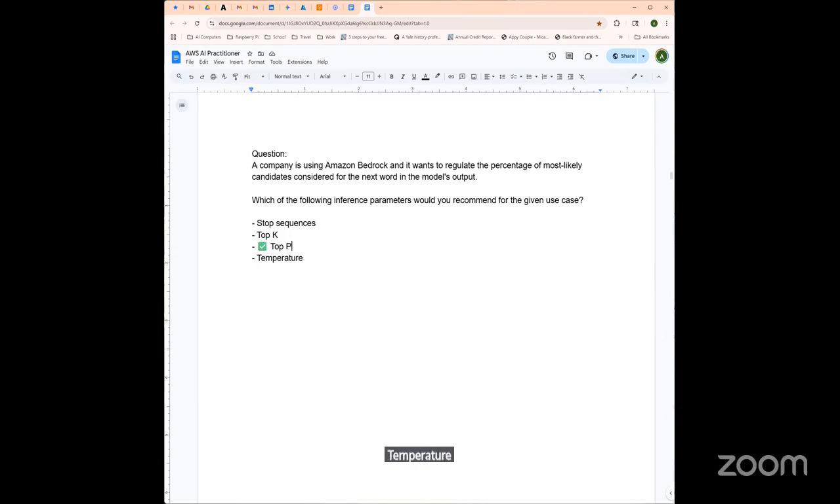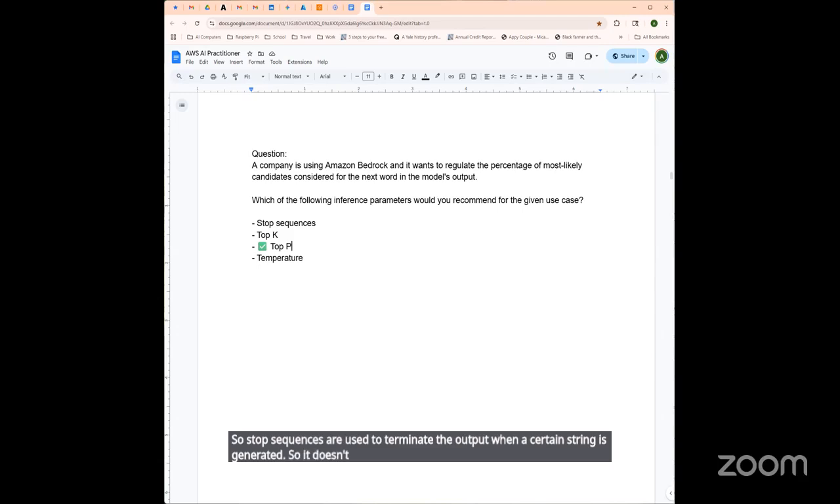Temperature controls the randomness of token selection. Lower values like 0.1 or 0.3 mean it's more deterministic, so it's less random. Higher values like 0.8 or 0.9 would be more creative. So it adjusts the output's creativity, not the probability mass coverage. And then stop sequences are used to terminate the output when a certain string is generated. So it doesn't regulate candidate selection, it just halts the output generation upon a match.